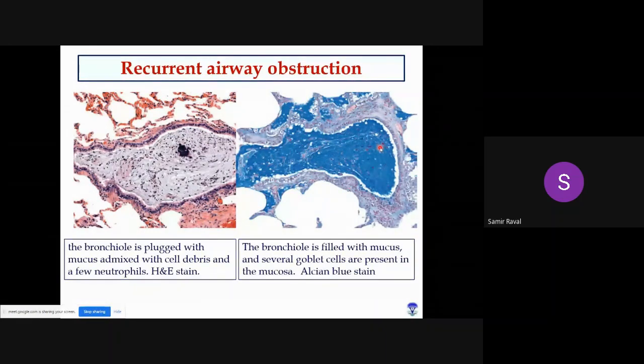Right? And many a time what happens, this mucus will be slowly reabsorbed or removed by inflammatory cells. So ultimately, many a time this bronchial lumen will be cleared. But again, after some time, this bronchus will again be occluded by mucus and other exudates, right? So due to this continuous reoccurrence, the name given is recurrent airway obstruction.